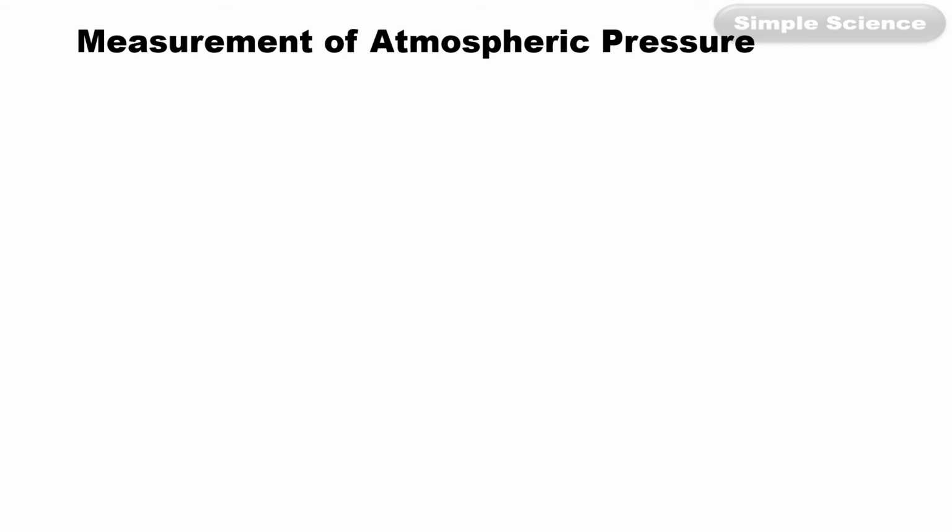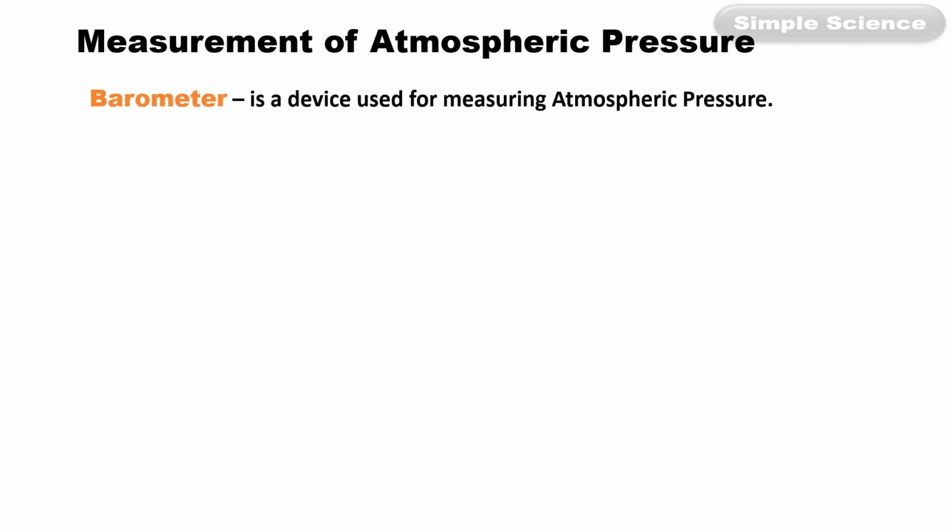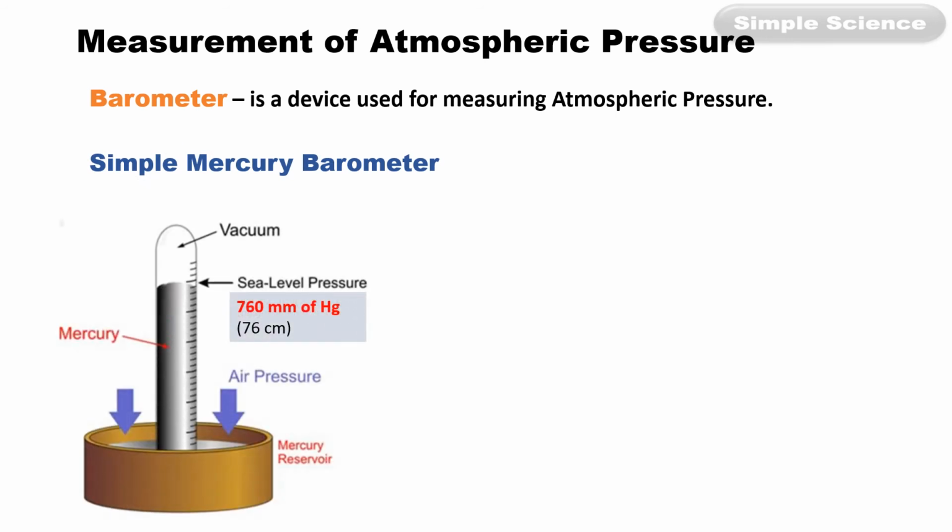Measurement of atmospheric pressure. Atmospheric pressure is measured using a device called a barometer. A barometer is a device used for measuring atmospheric pressure. Here is a simple mercury barometer. It contains a mercury reservoir in which mercury is placed, and a glass tube kept inverted in the mercury reservoir.